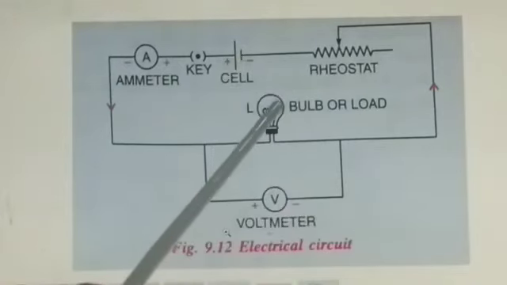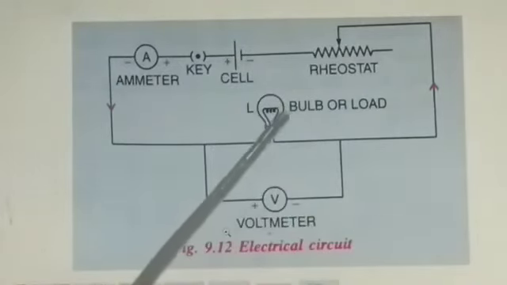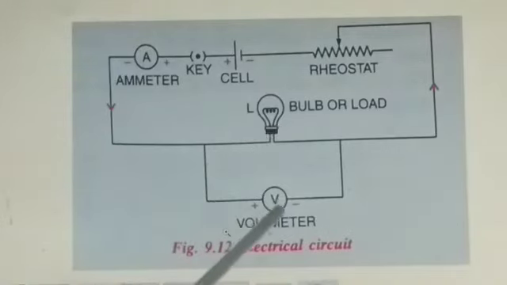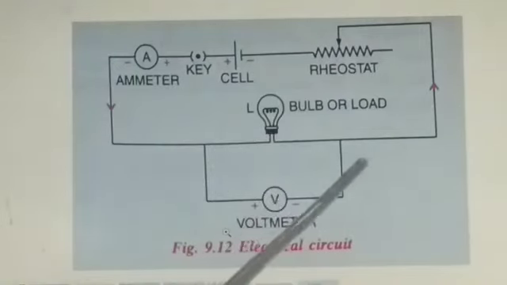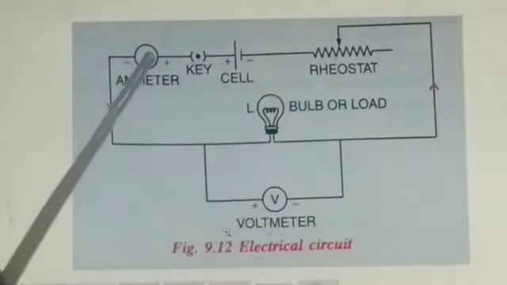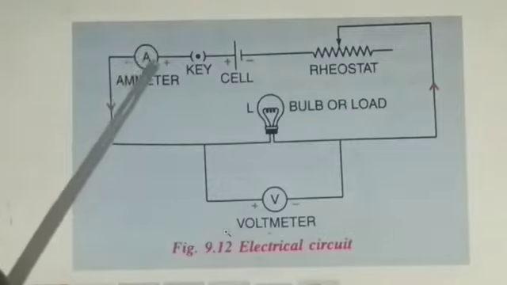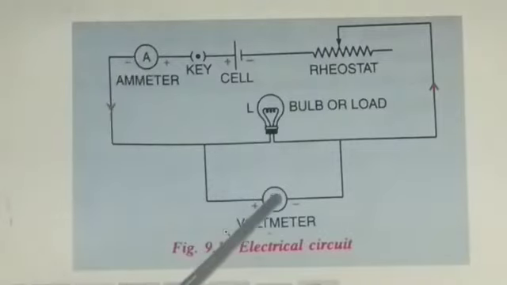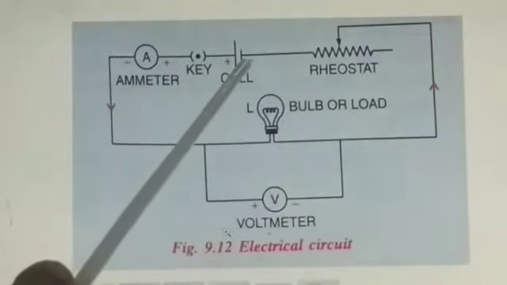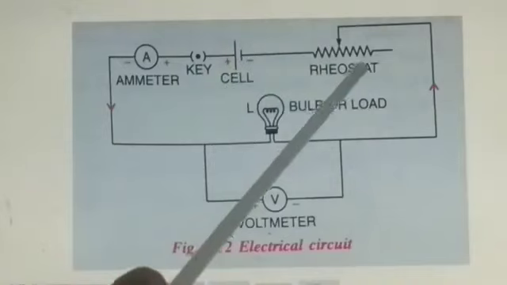In this electric circuit you can see the various components. This is a bulb, it is a load, and across this load a voltmeter is connected. So the voltmeter is used to measure the potential difference across this bulb. Then here you can see an ammeter. This is the symbolic representation of ammeter. This is the symbolic representation of voltmeter. This is the symbolic representation of key, cell, rheostat, etc.